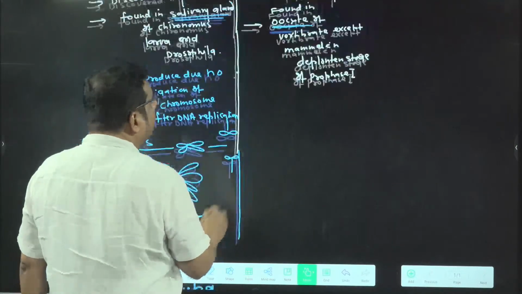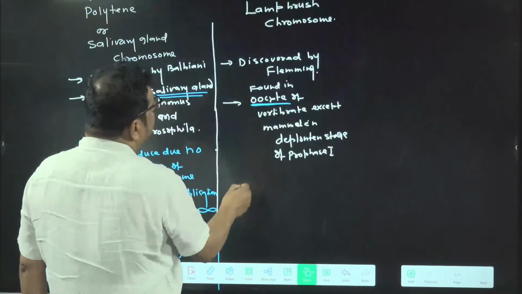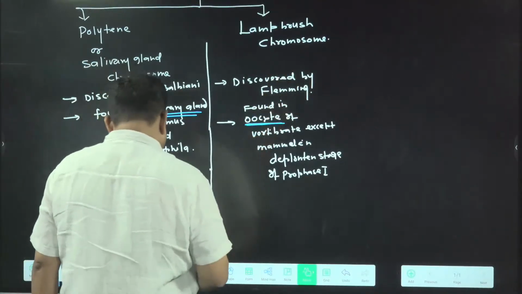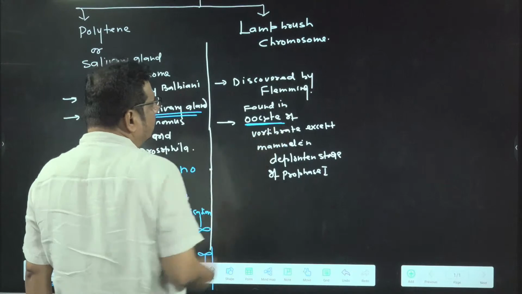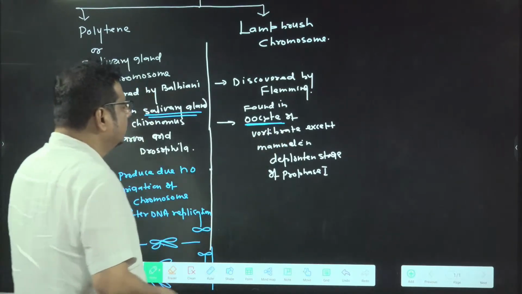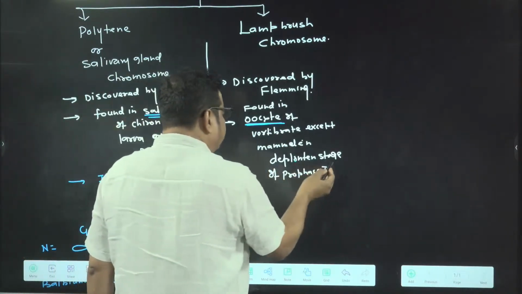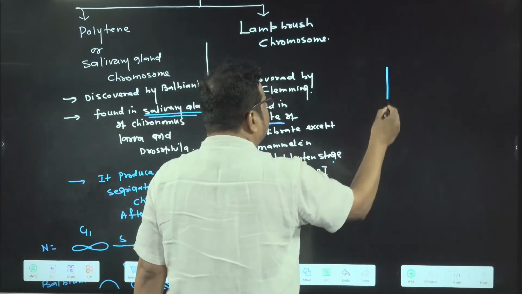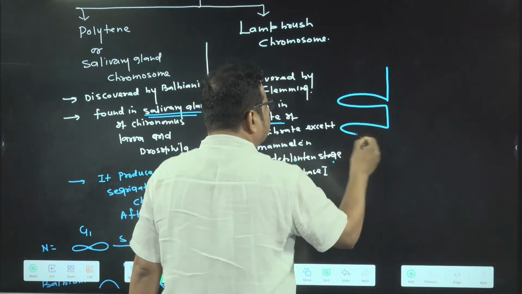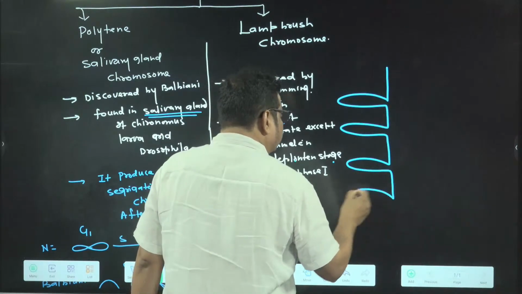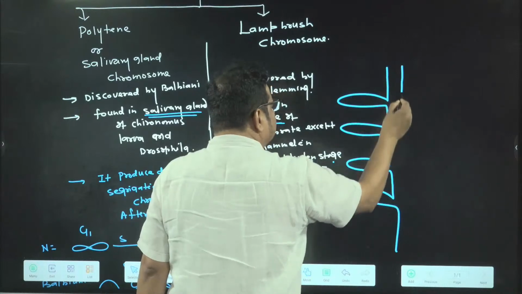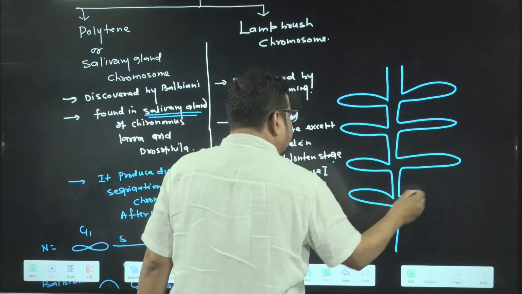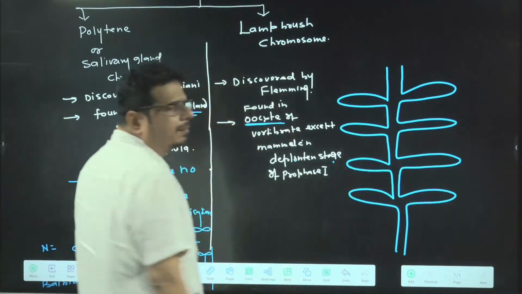Got the idea? Now we are going to talk about which one? Lampbrush chromosome. I already told you. Discovered by Flemming, present in the oocyte of vertebrates except mammals, and reported in which stage? Diplotene stage of prophase 1. If you look at the lampbrush chromosome, it looks like a brush for a lamp. In village areas where electricity is not there, people use the lamp, and this is the lamp cleaning brush. So it appears like a lamp cleaning brush.